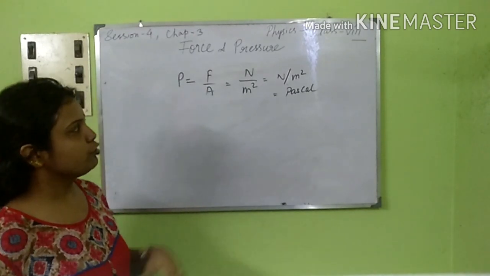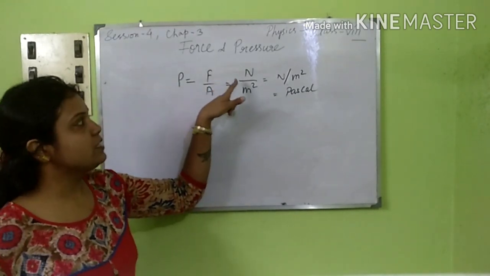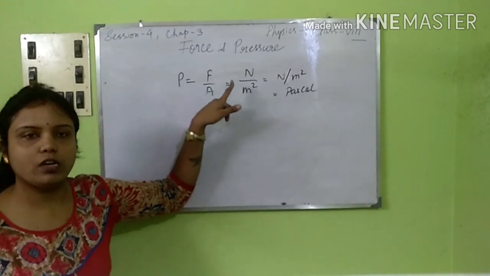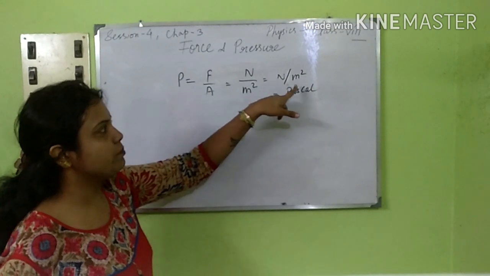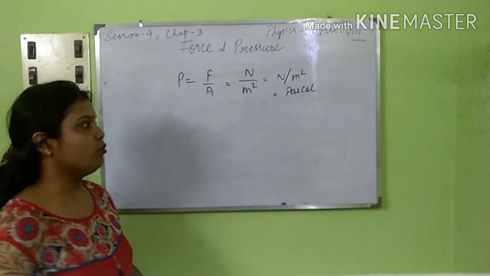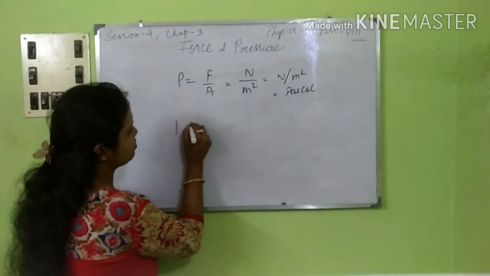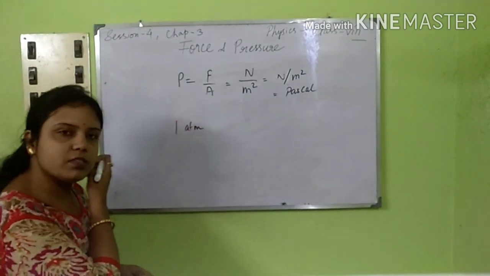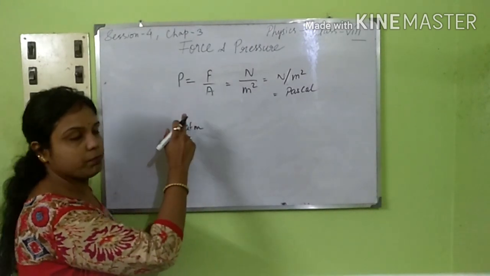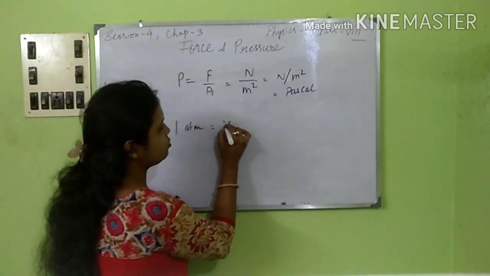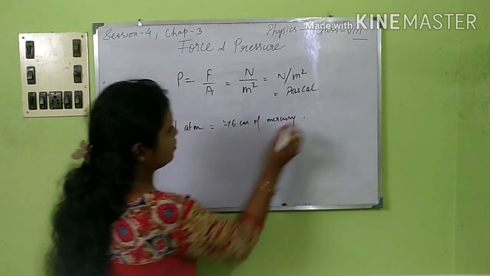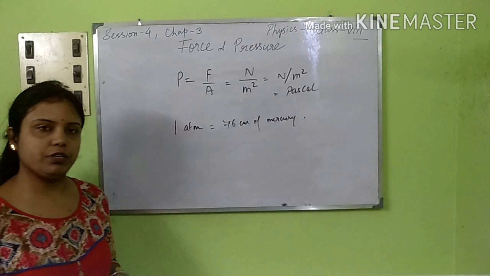Force unit is Newton and the area unit is meter square. These are all SI units. So we have Newton per meter square, which is also known as Pascal. Now there are some other units you need to know. 1 atm, that is atmospheric pressure, is also a unit of pressure. 1 atm is equal to 76 centimeter of mercury. This is another one which you need to know.